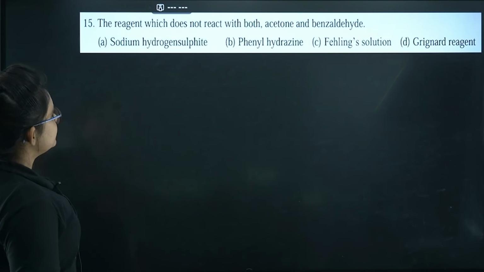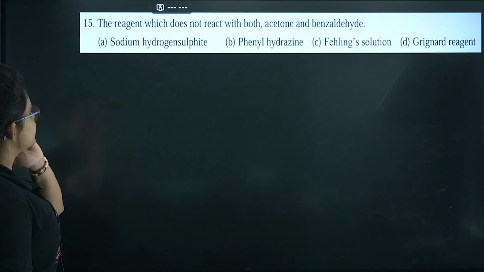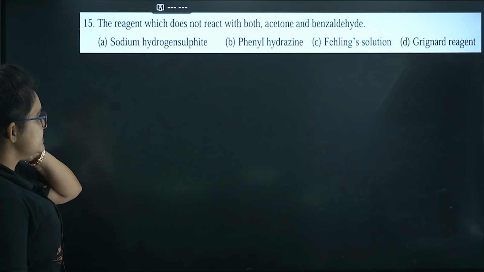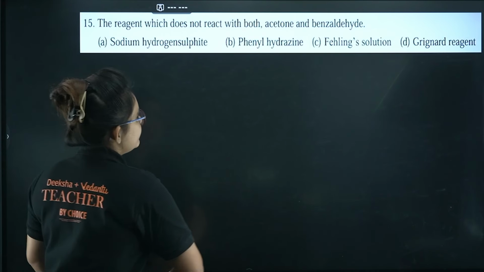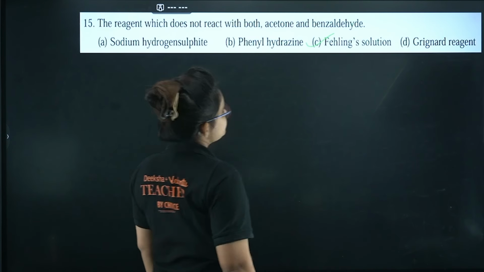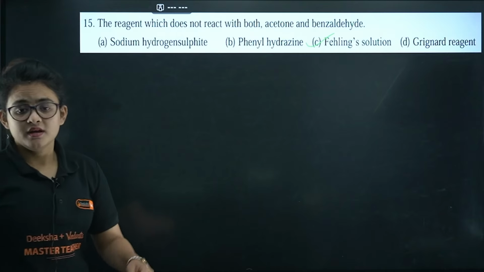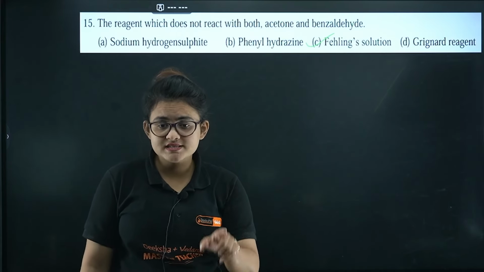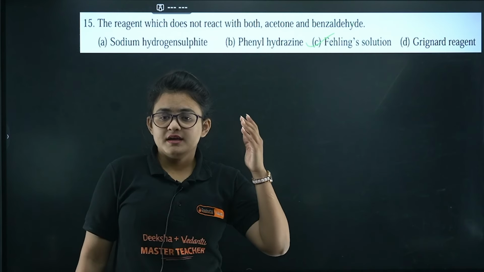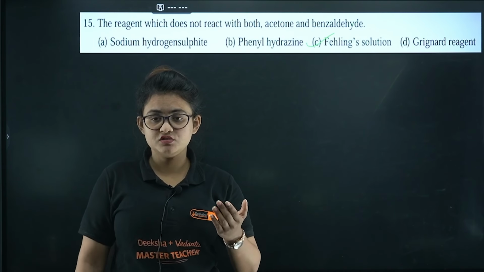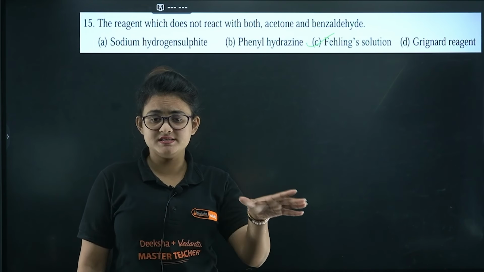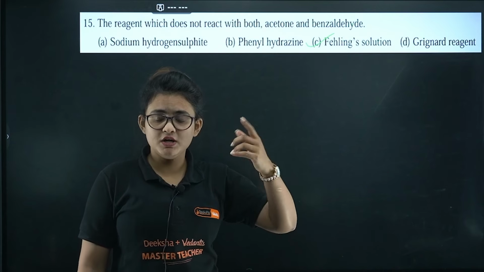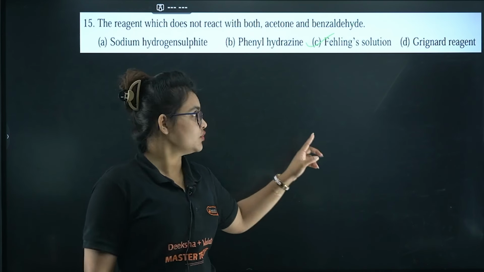Let's proceed further. Here you can see the reagent which does not react with both acetone and benzaldehyde. Here Fehling solution is going to be the correct answer, because Fehling solution is a very mild oxidizing agent and it can't oxidize acetone, because acetone is a ketone, right? But benzaldehyde is an aromatic aldehyde, so it will not be able to oxidize it either.